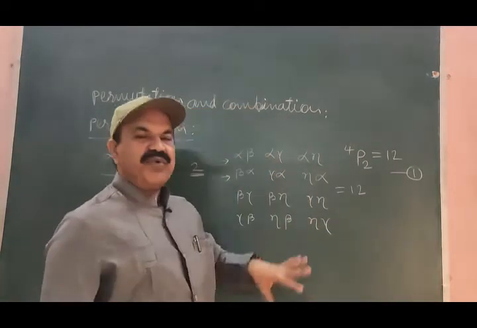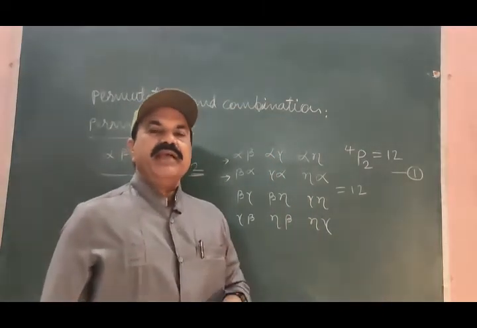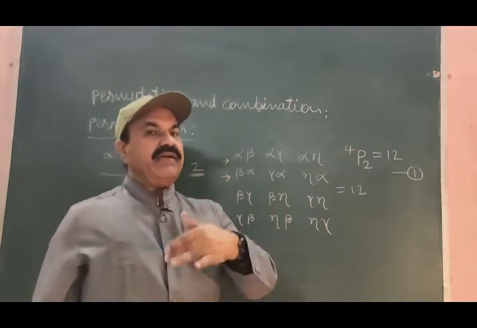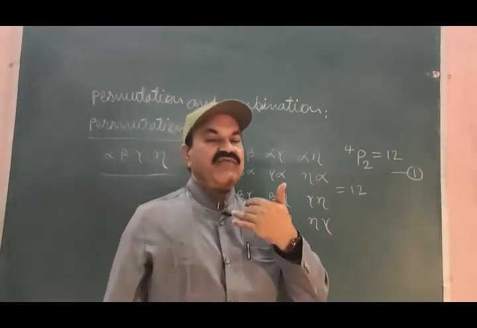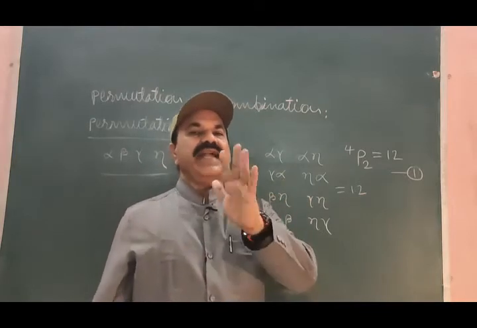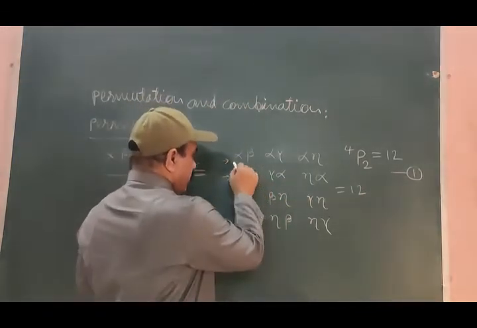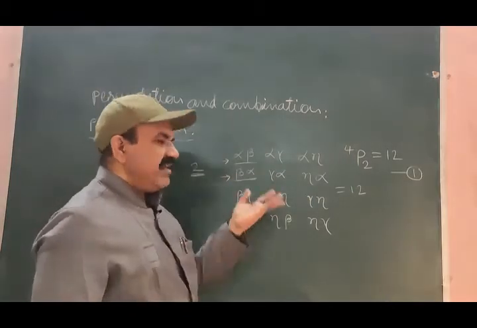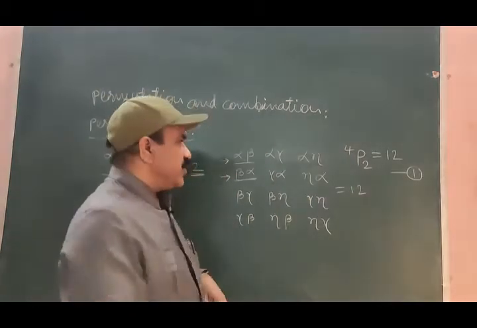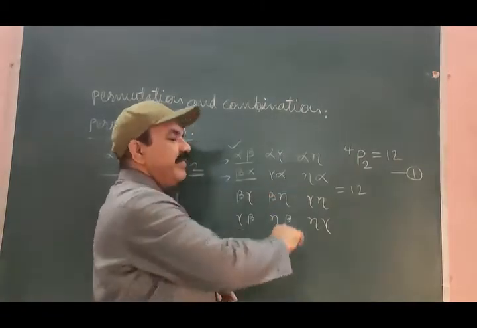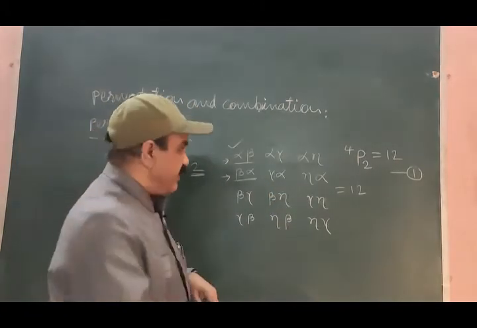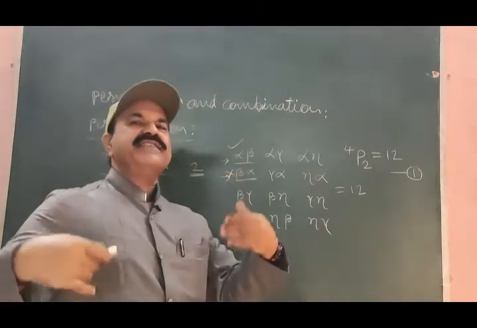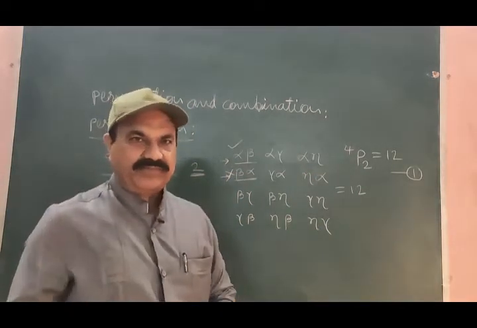And these 12 permutations may be meaningful arrangements and meaningless arrangements. Now let me explain the meaning of meaningful and meaningless. Alpha, beta and beta, alpha is the same. So if we take this alpha, beta as a meaningful arrangement, taking beta, alpha is meaningless.